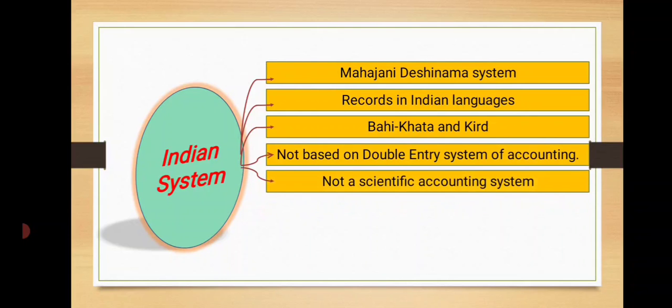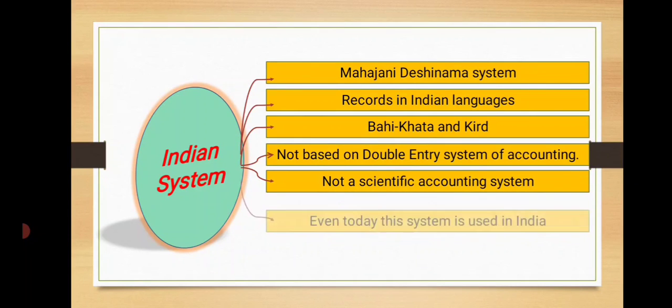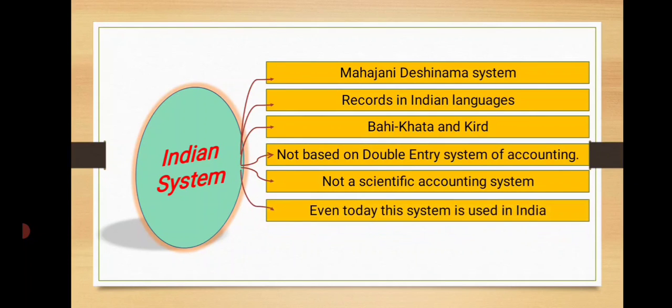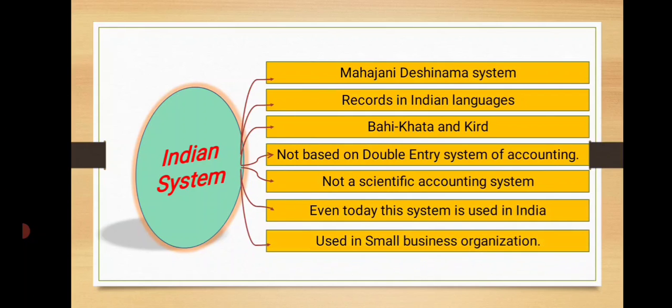However, such a system is not scientific in nature as it is not based on the double entry bookkeeping system. This system is still followed in India where the business is carried out on a small scale. So this is the Indian system.